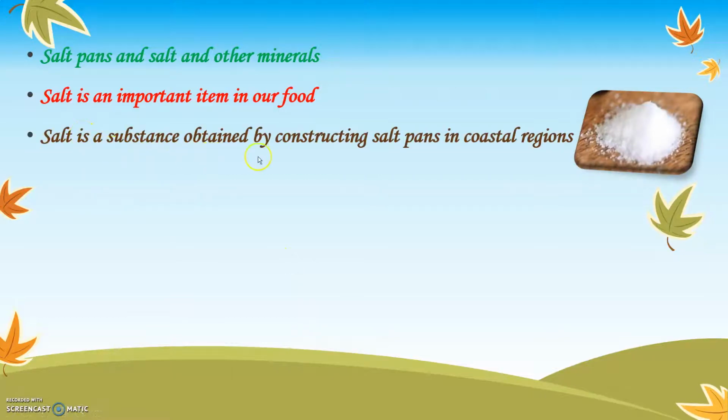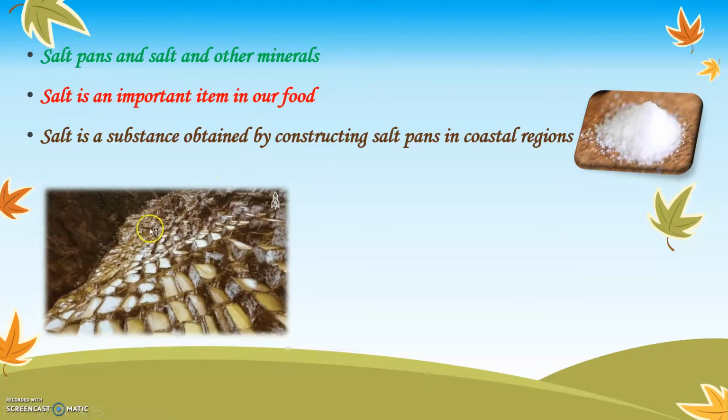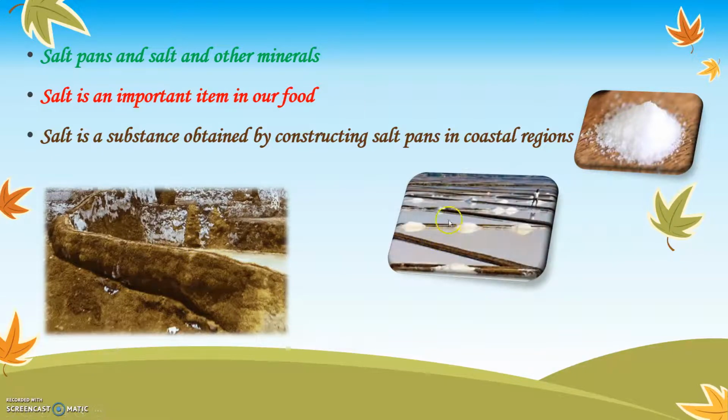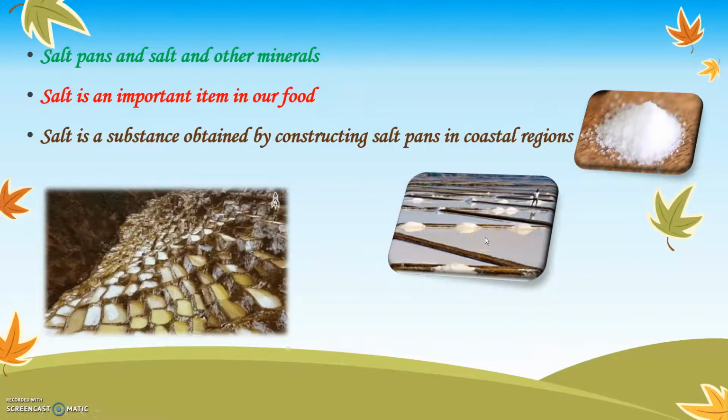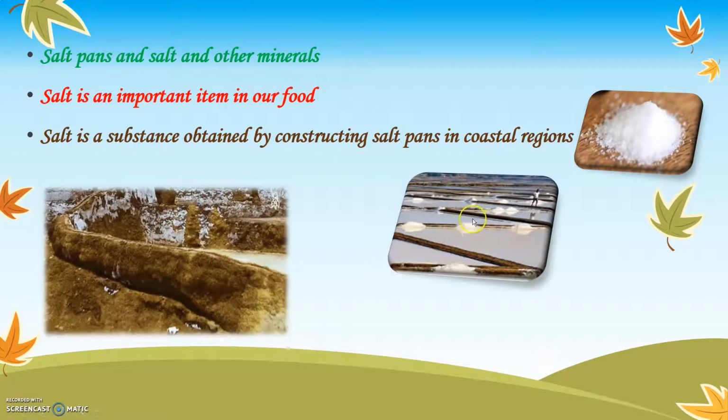Salt is a substance obtained by constructing salt pans in coastal regions. This is how salt pans look like. The ocean water is reserved in such pans, and because of the high sunlight, the water gets evaporated, leaving behind the salt. This is how the salt is obtained from the ocean water. This is called salt pans.